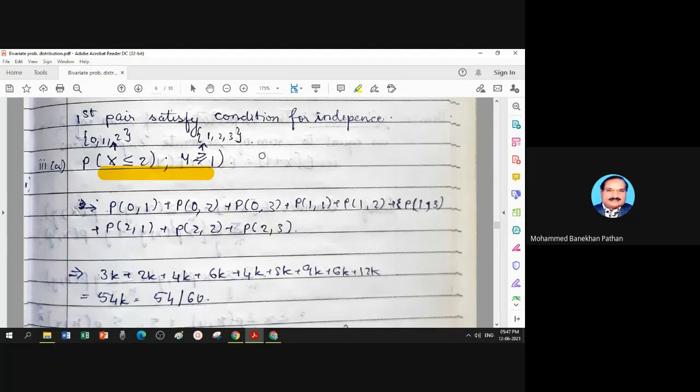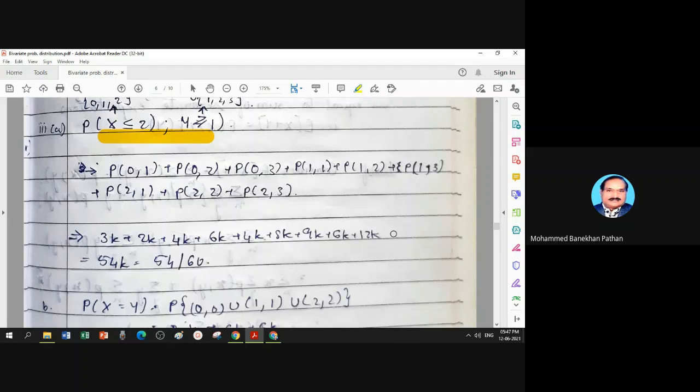So in total, you have different probabilities of pair values. 3 multiply 3, 9 calculations. 1, 2, 3, 4, 5, 6, 7, 8, and 9. Get these probabilities from the bivariate table which is given in the question. Put the numbers. 54k, that is 54 by 60.